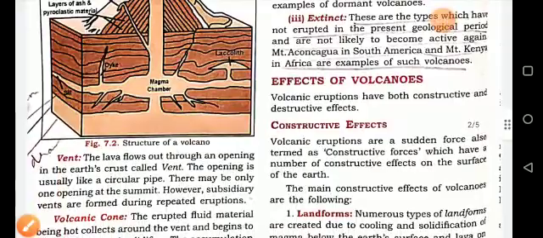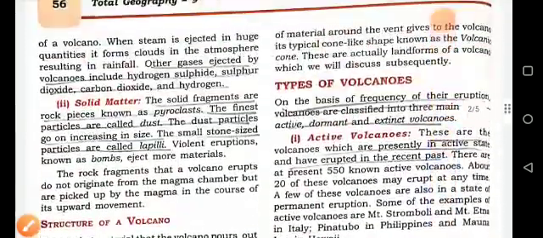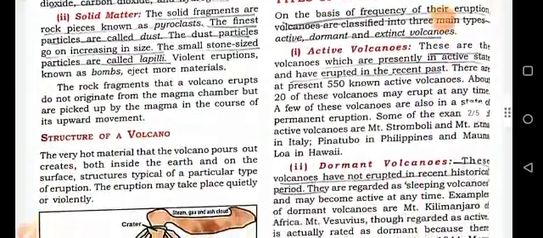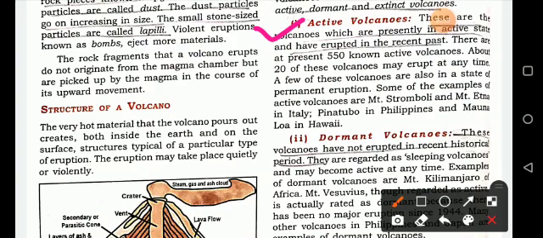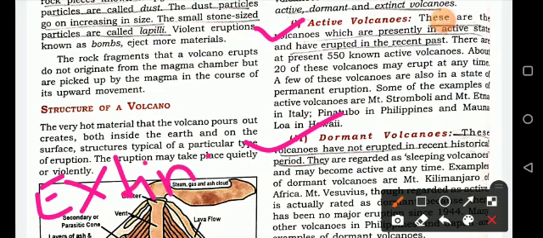Next, how many types of volcanoes are there? There are 3 types of volcano. The first one is the active volcano, the second is the dormant volcano, and the third one is the extinct volcano.